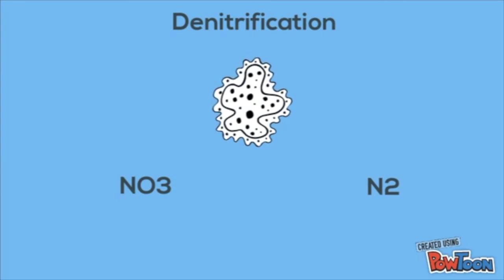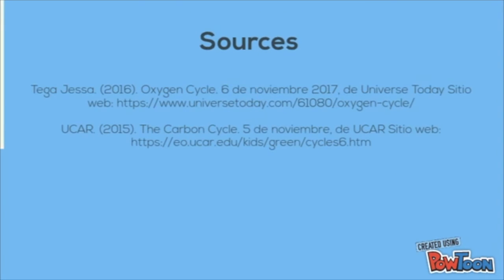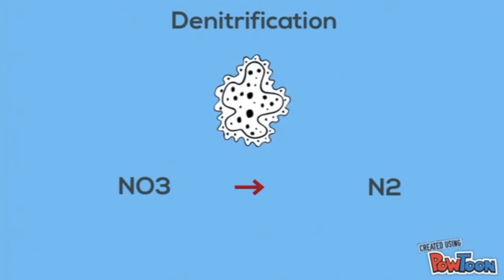The last step is called denitrification. This is when bacteria use nitrogen instead of oxygen while respiring. This leads to the release of nitrogen gas back into the atmosphere in molecular form.